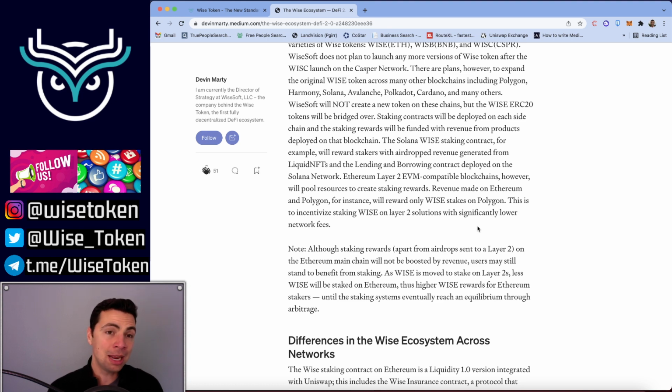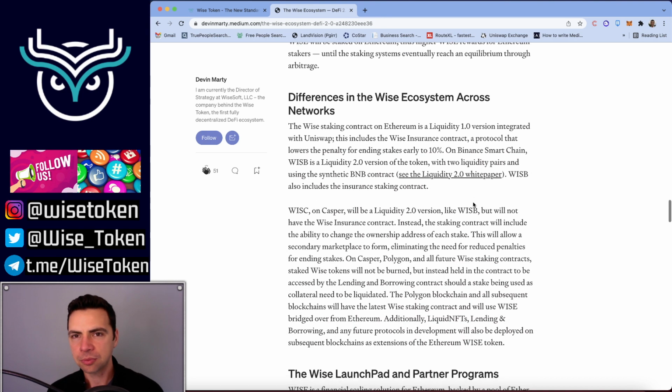And so even though it may not have airdrops, there could potentially be a time period where it's still more profitable to stake on the original WISE on the Ethereum blockchain. So that is definitely possible, and it will always reach an equilibrium, because if one is more profitable, then people are just going to arbitrage that and stake where it matters the most.